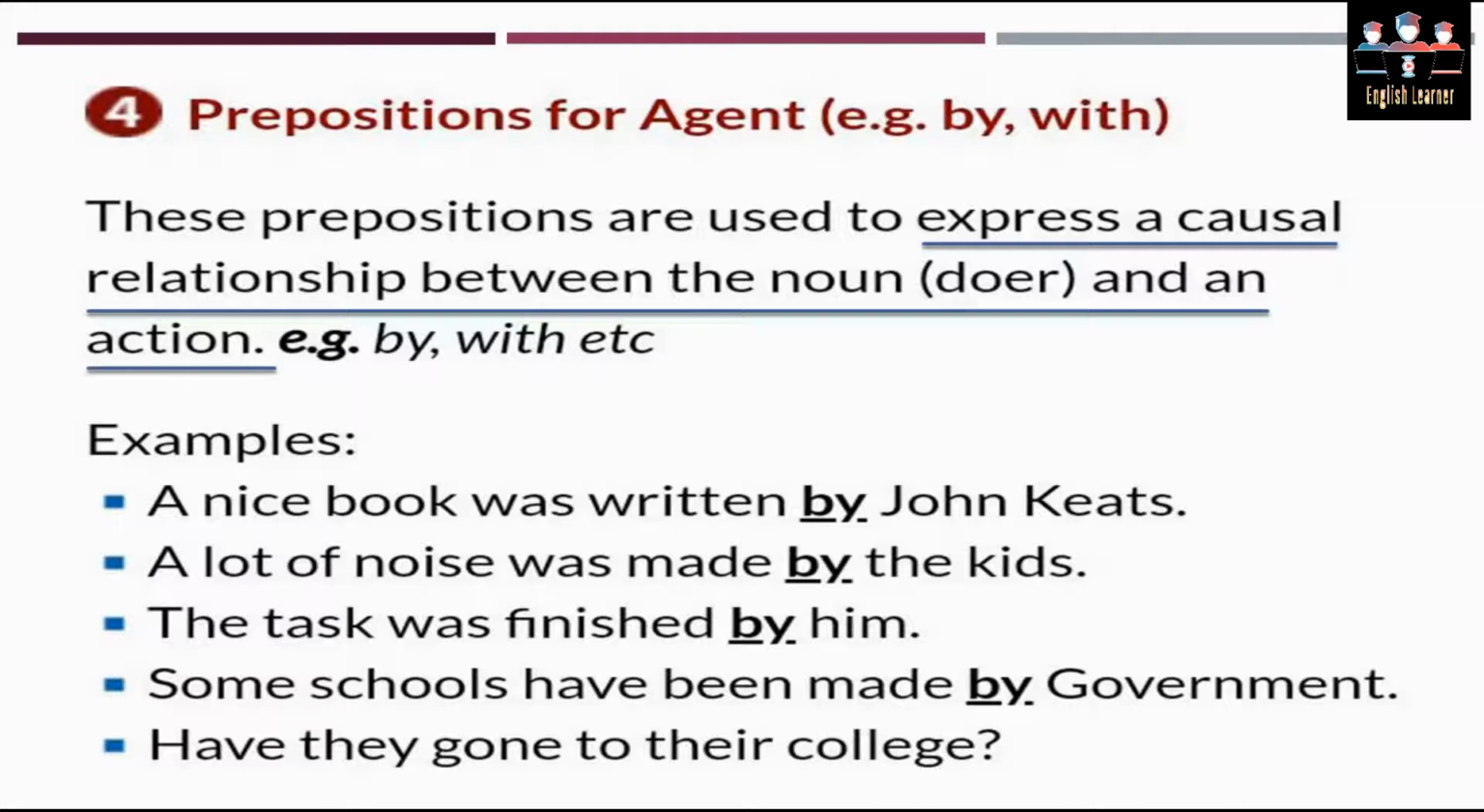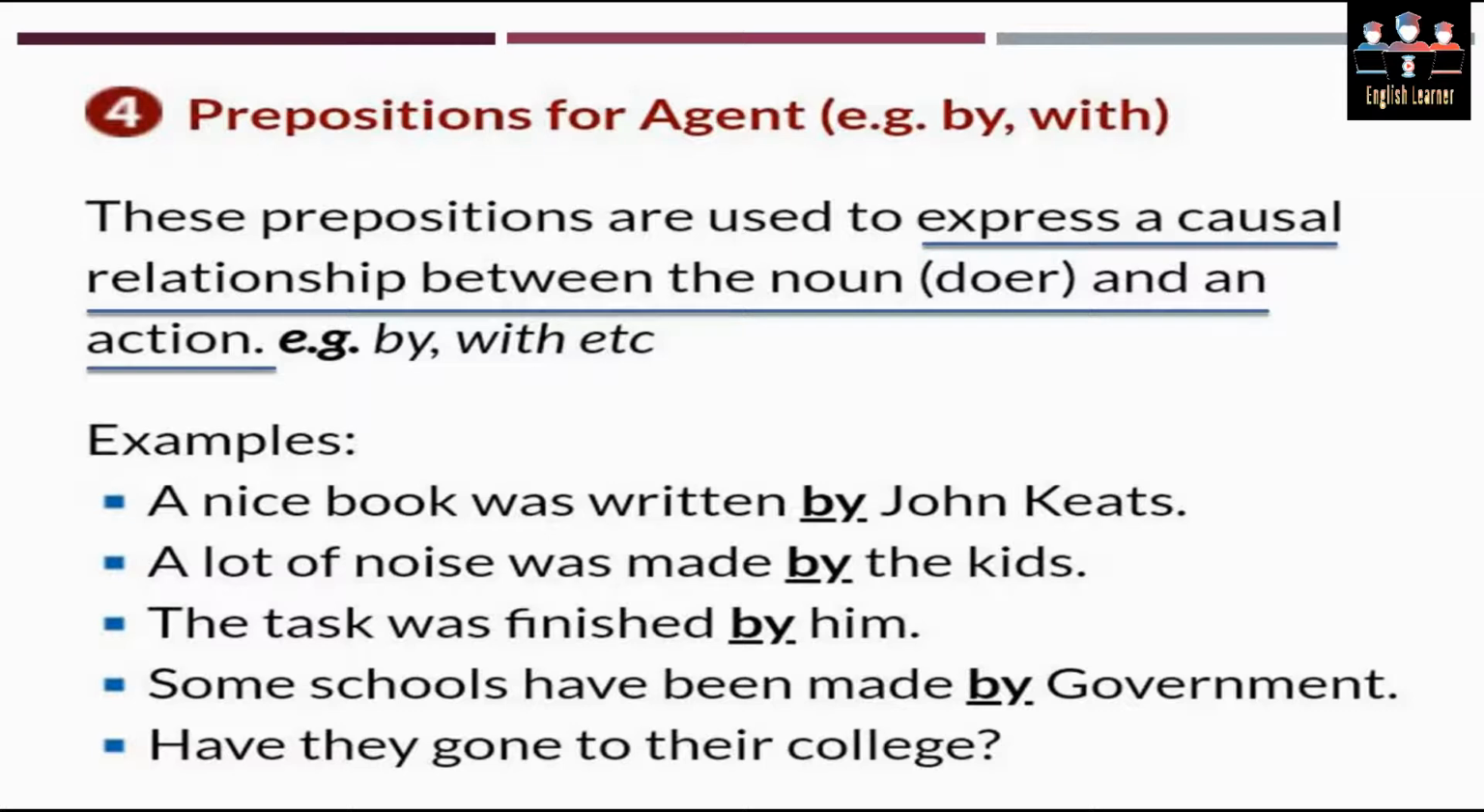Let's see the examples, how we are going to use each type in an example. A nice book was written by John Keats. Now over here, by is actually expressing the relationship of a noun, a doer, towards its action. The doer is John Keats, the noun, and what he has done is he has written a nice book. So we are going to link up both parts, the doer and the action, with the preposition of an agent here, which is by.